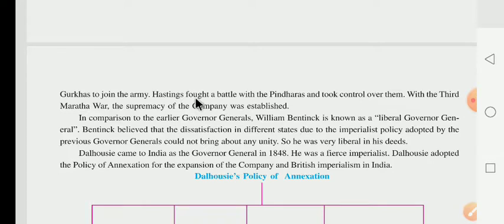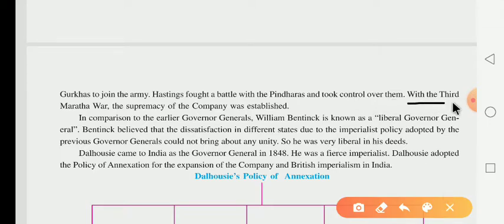Now what happened there? Hastings fought a battle with the Pindharas. What is the meaning of Pindhara? Pindhara means a kind of irregular military between the 17th century and the 19th century. With the Third Maratha War, the supremacy of the company was established.